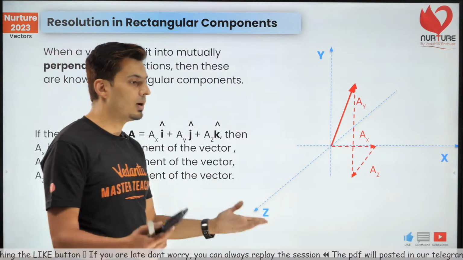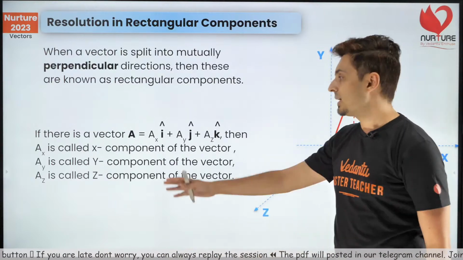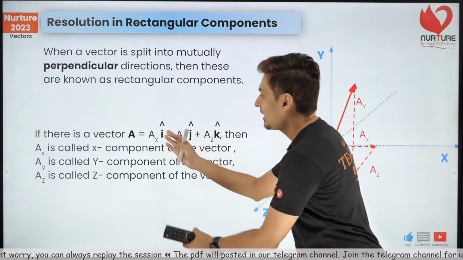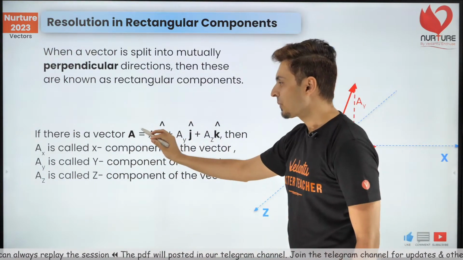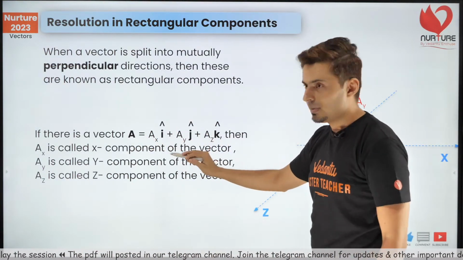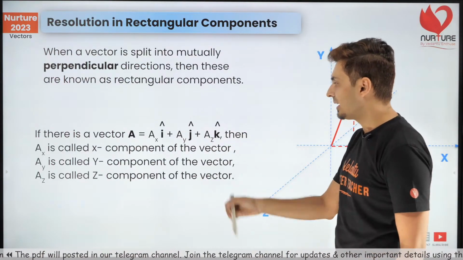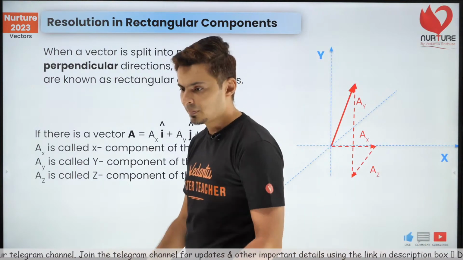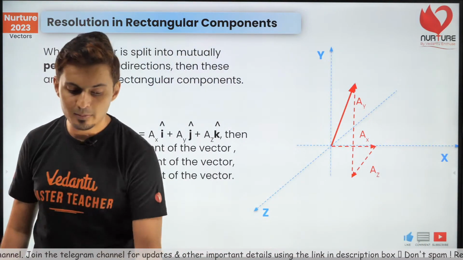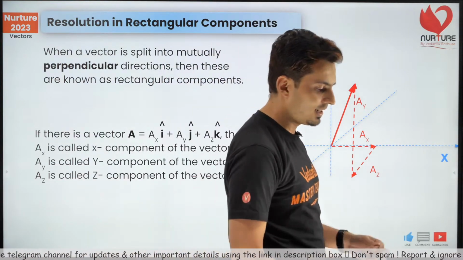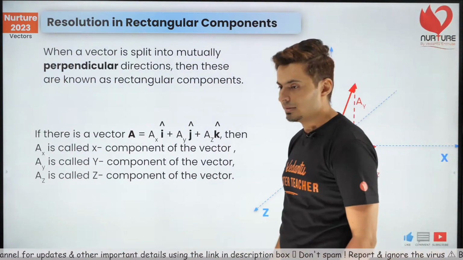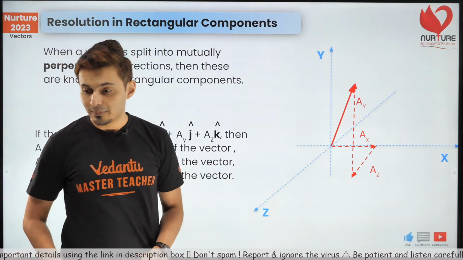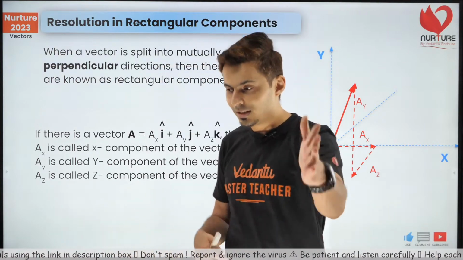I hope you remember this from our earlier lectures. These are called components along x, component along y and component along z, and eventually you write the vector in this form. This vector is something i cap, something j cap, something k cap. Those somethings are the x, y and z components. Everybody clear? Yes, you can have 4D, 5D planes also, but we do not study that in JEE. That's a part of multi-dimensional universes. I taught this in lecture 1.